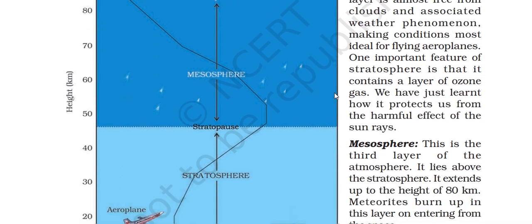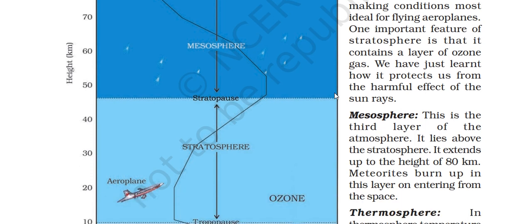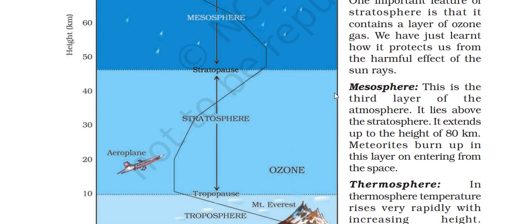Mesosphere. This is the third layer of the atmosphere. It lies above the stratosphere. It extends to a height of 80 kilometers. Meteorites burn up in this layer upon entering from space.